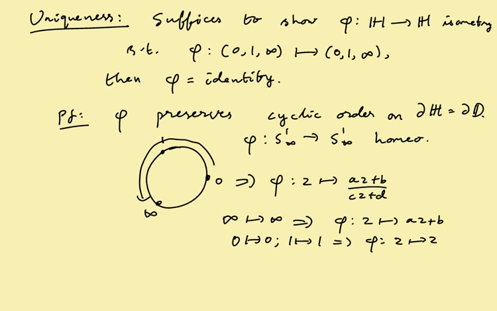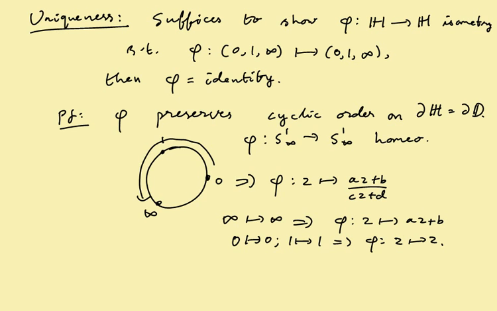Because the image of 0 is b, that should be 0, and the image of 1 is a. Once you know that b is 0, you're done. Okay, so we've seen that the group of isometries has a very nice description in terms of the boundary. Given any 3 points and any other 3 points, there's a unique isometry which takes one to the other.